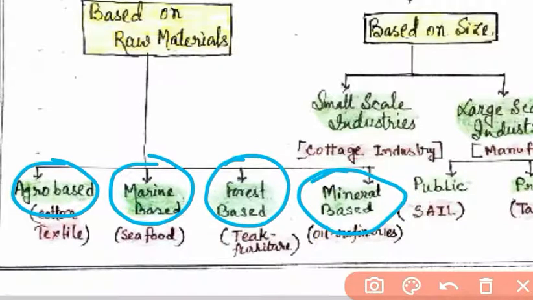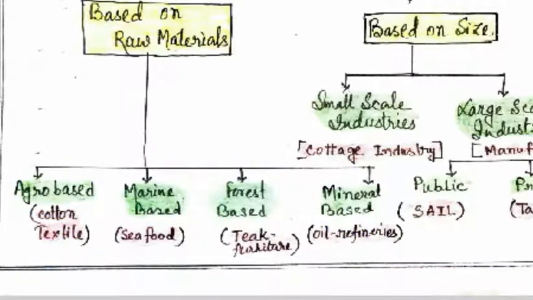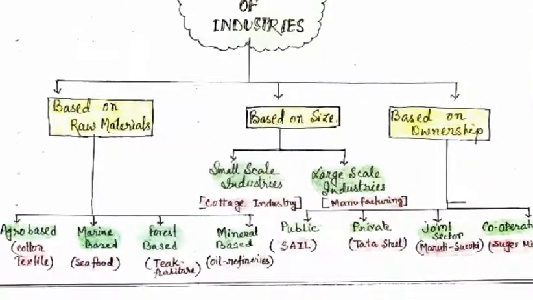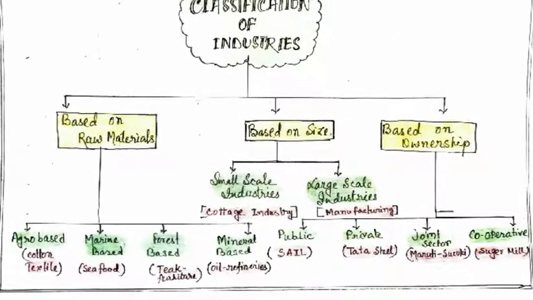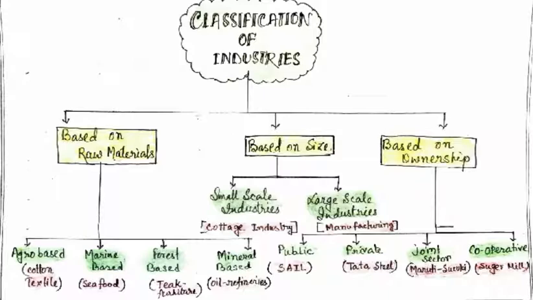At first, we have agro-based. Agro-based industries get their raw materials from plants and animals, like the cotton textile industry. I have already given examples of each of these industries for your better understanding, students.